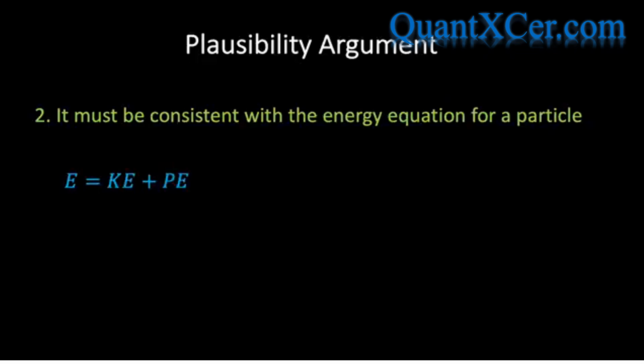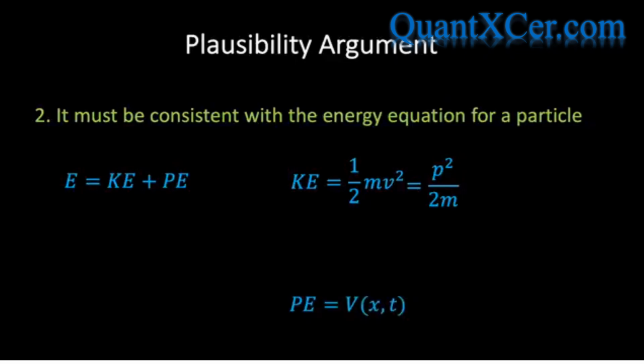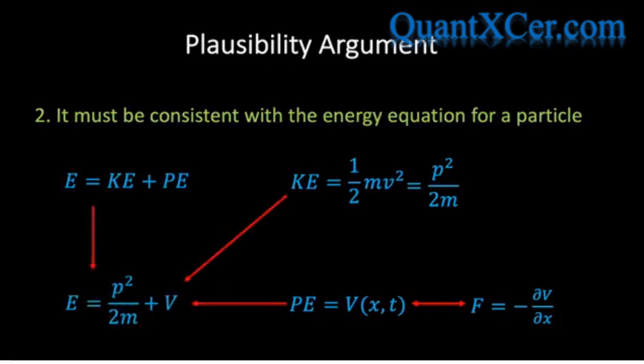Now we can write the kinetic energy, half mv squared, in terms of the momentum as p squared over 2m, and we can write the potential energy as V(x,t). As you may remember from classical mechanics, by specifying the potential energy, we are providing information about the forces acting on the particle, since the force is simply the derivative of the potential energy function. And therefore, we can write the total energy of the particle as E equals p squared over 2m plus V, where V is our potential energy function.